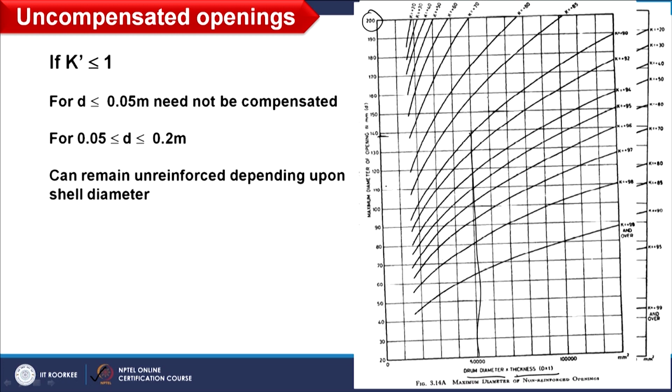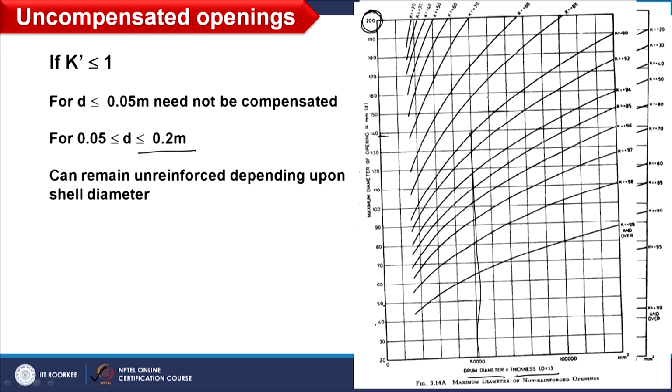If you see, the y axis of this diagram goes up to 200 mm. So that is the condition over here also: up to 200, if the condition lies there, accordingly I will choose whether compensation will be required or not required. And the value will be available almost above 50 mm. So therefore below this, compensation will not be required.